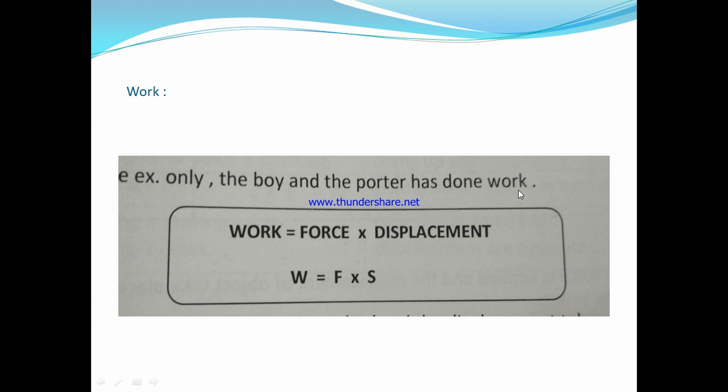Mathematically, work is given as work equals force into displacement, where force is a vector as well as displacement is a vector. But remember, work is not a vector, because work is calculated by the product of the magnitudes of force and displacement only. No directions are considered, and that's why work is always considered a scalar quantity.